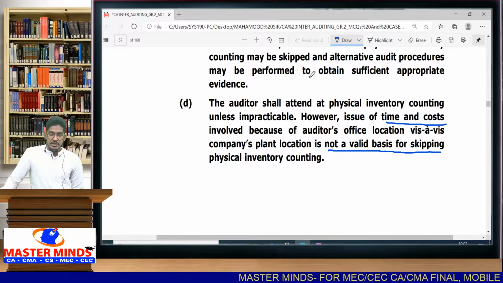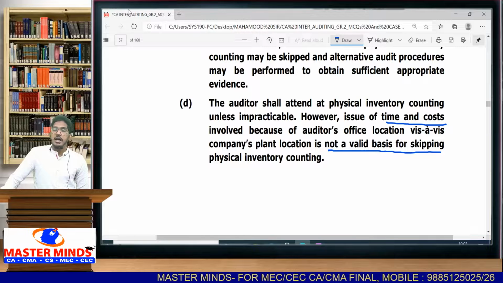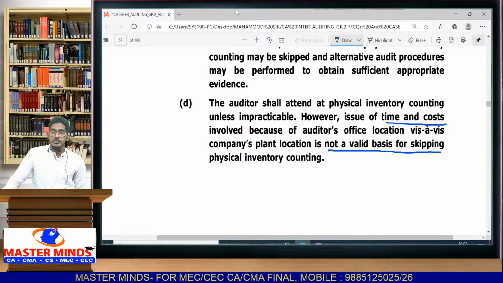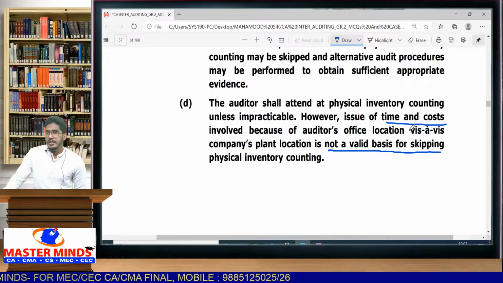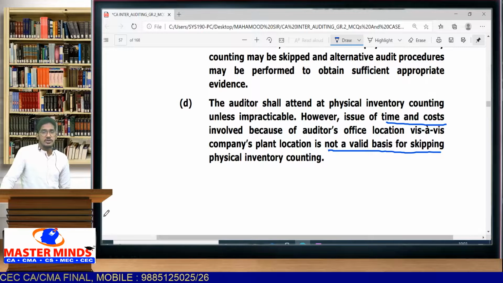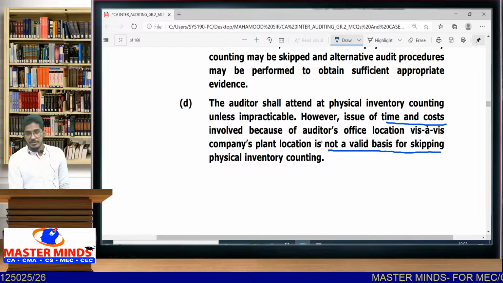So what they are telling is, unless impracticable, it is not mandatory. If it is impracticable, you can skip. Unless impracticable, you shall attend the physical inventory counting. However, you cannot use time and cost as a reason for skipping inventory. You cannot say my client's office is located at a distant place, I am going to incur a lot of time, a lot of cost, that's why I consider this reason as impracticability and that's why I am skipping inventory counting. Can you say that? You cannot say that. That is what this statement is telling.